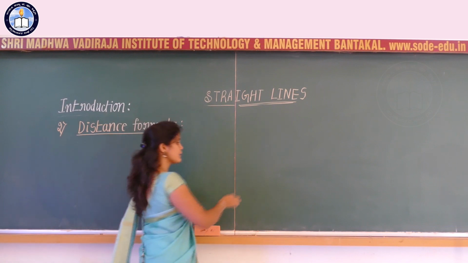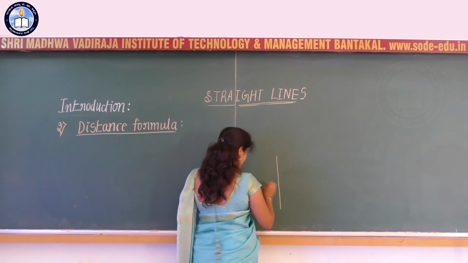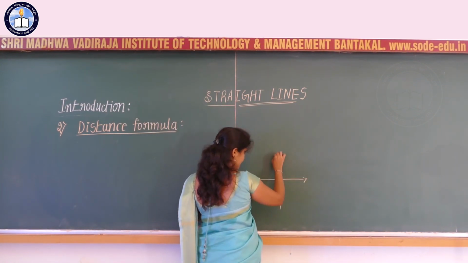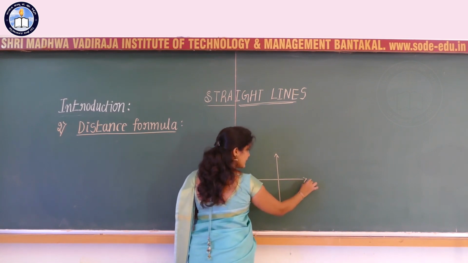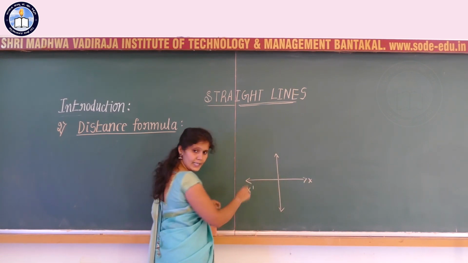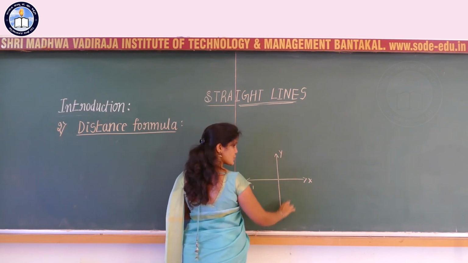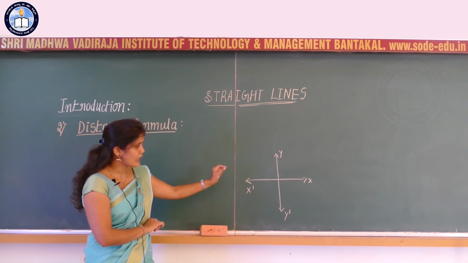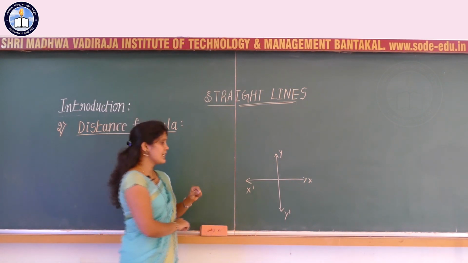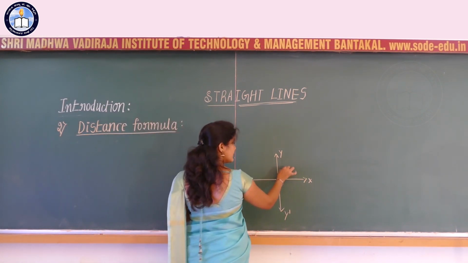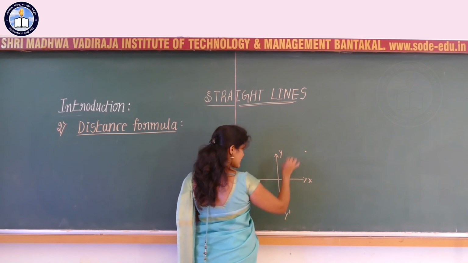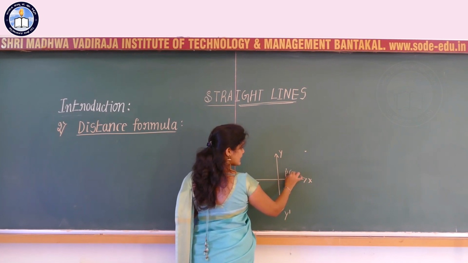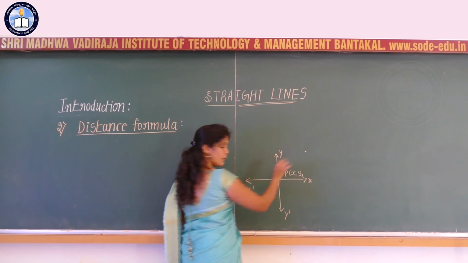Two dimensional plane means we are having the x-axis and the y-axis, correct? We need to consider two mutually perpendicular lines, XOX dash and YOY dash. So this is nothing but the two dimensional plane. If we are having 2 points in the two-dimensional plane, somewhere here I am going to consider the point as x1 comma y1.